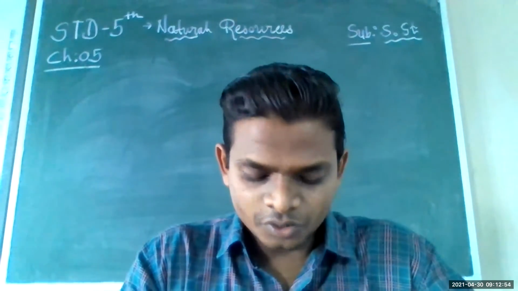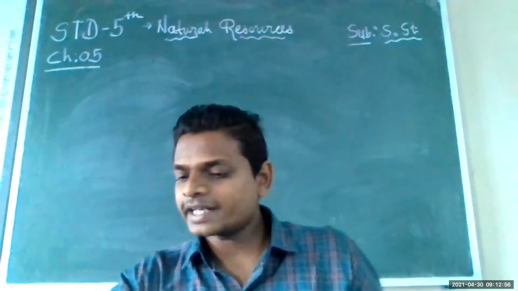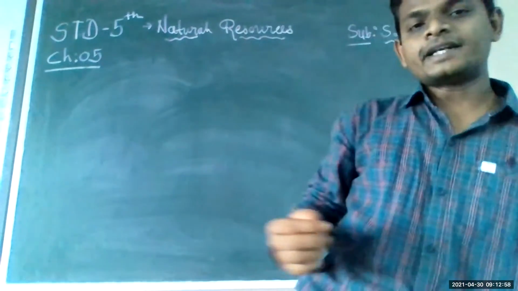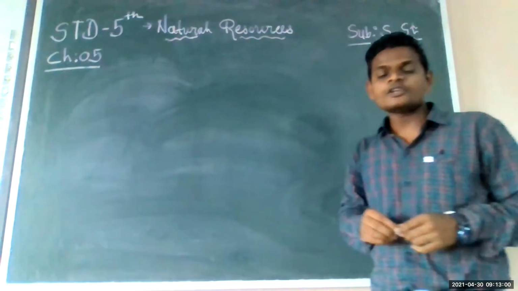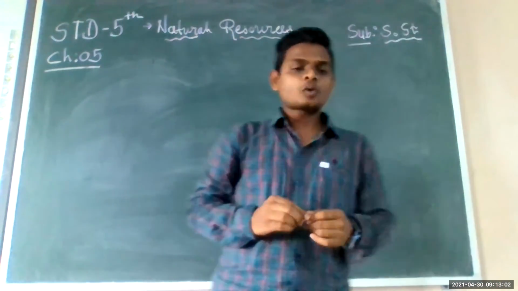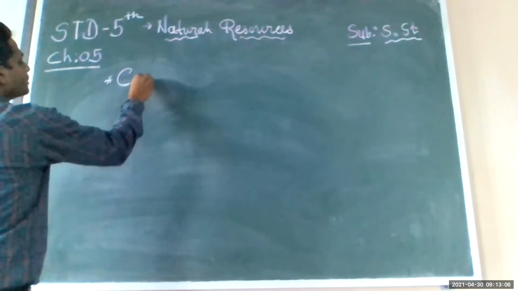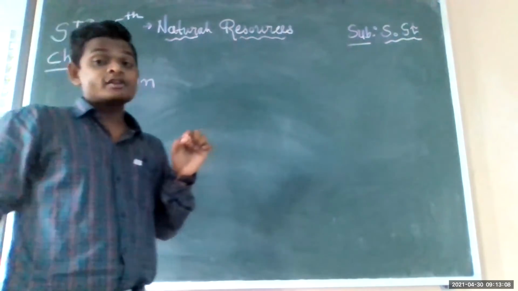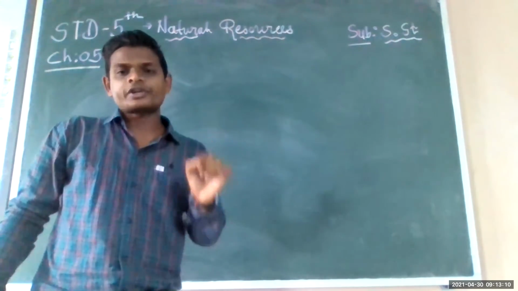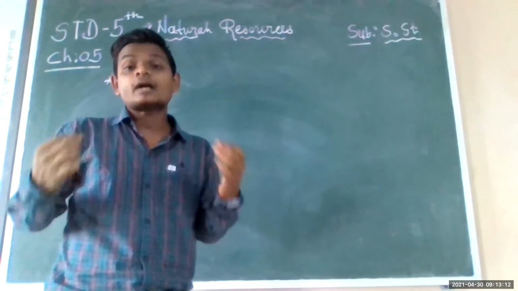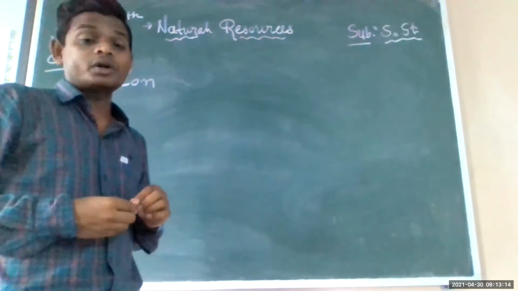Okay, and yesterday we started one new point that I am going to write down. It is here: conservation of natural resources. Okay, a very important topic, my dear students, because your generation has no idea what is going on around the world.